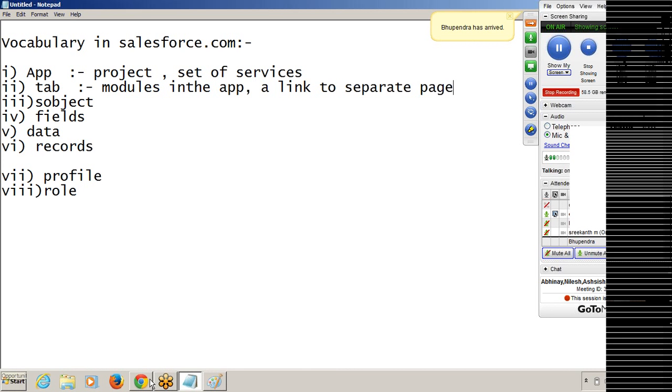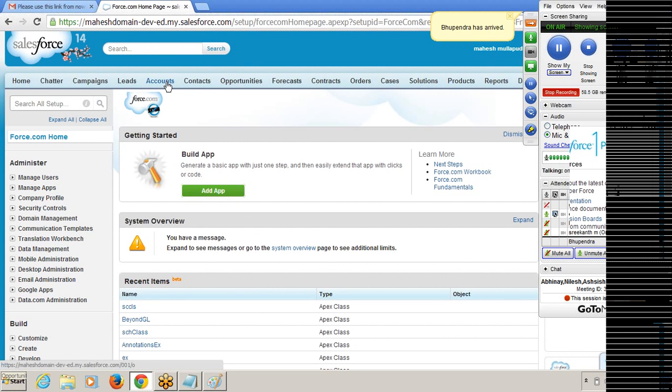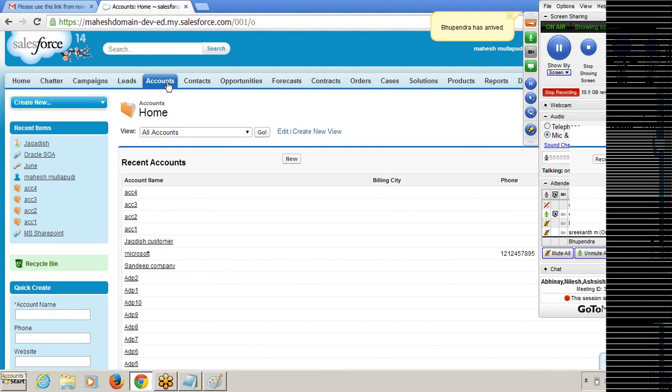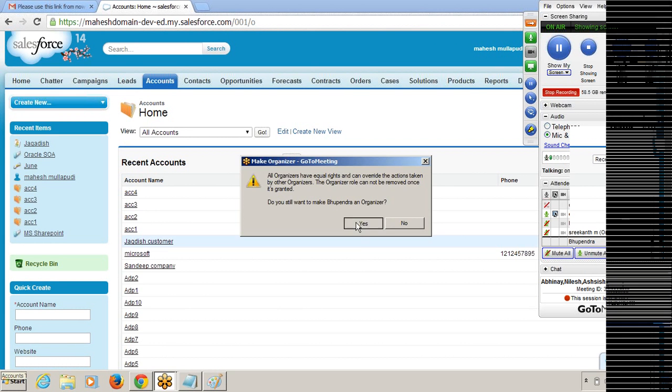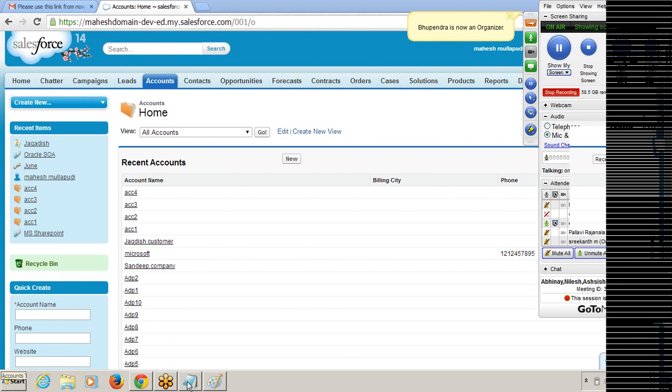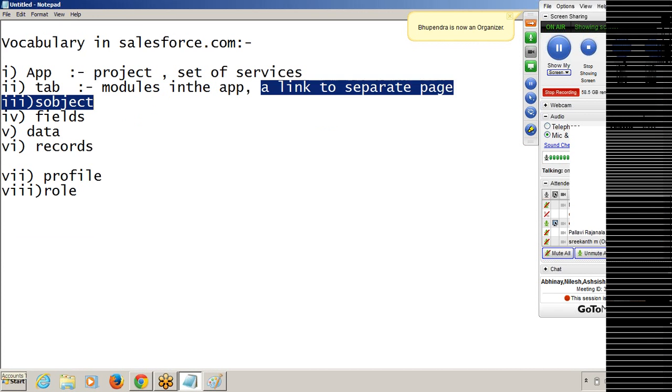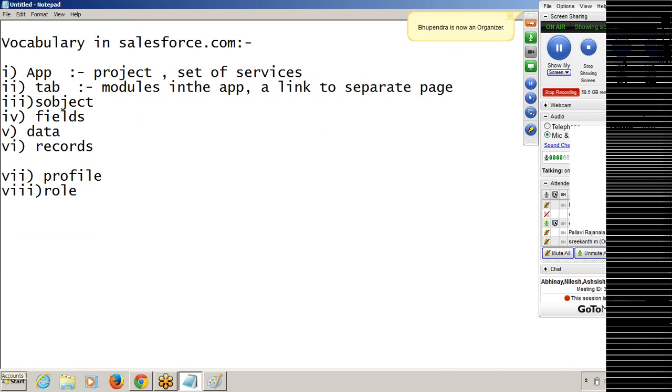Let me click on this accounts tab. If I click on the accounts tab, you navigate to another page. But the best definition is that tabs are nothing but modules in the application.